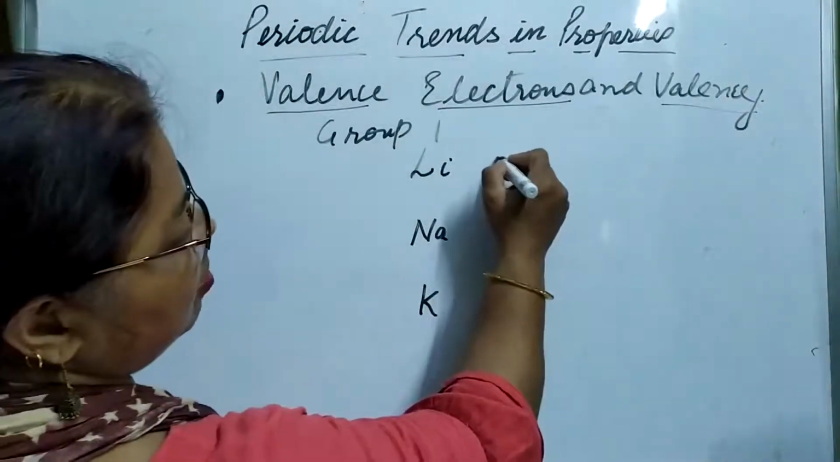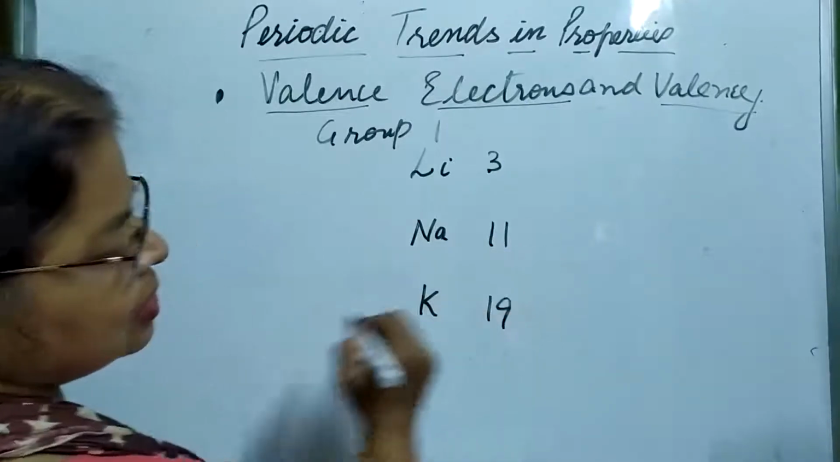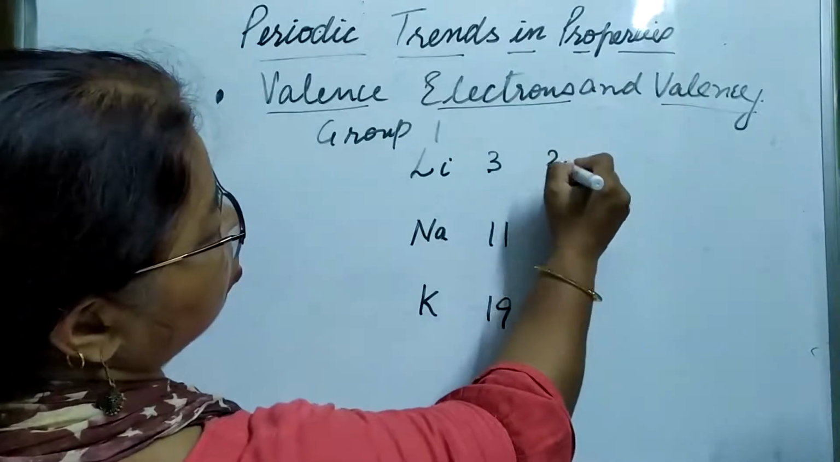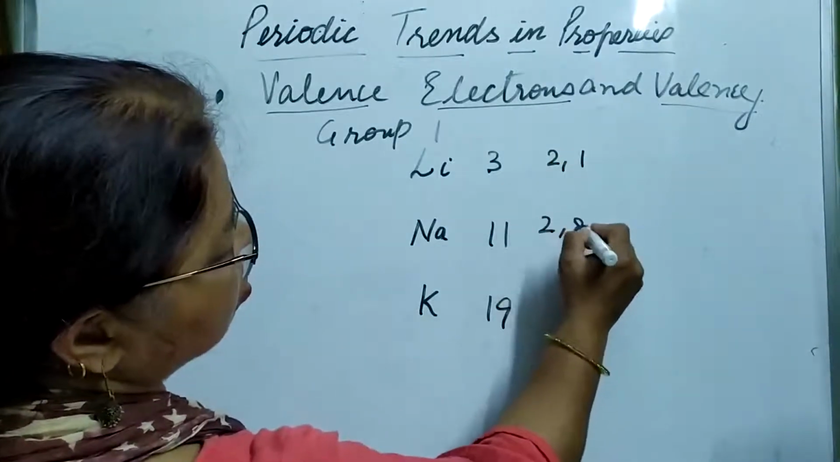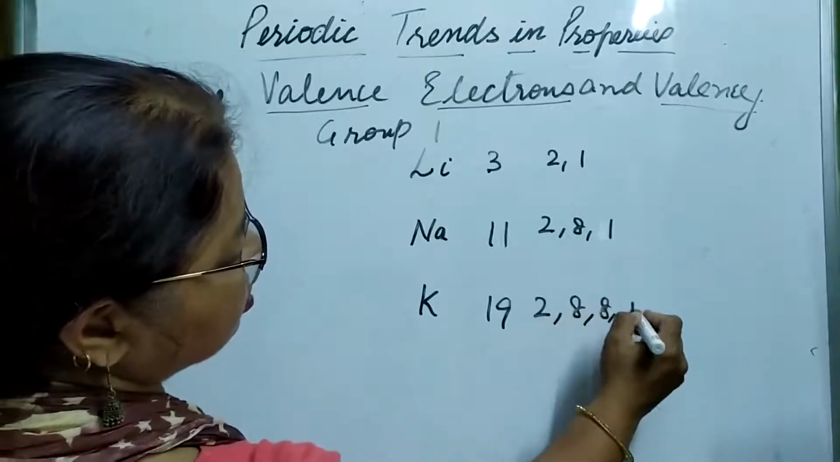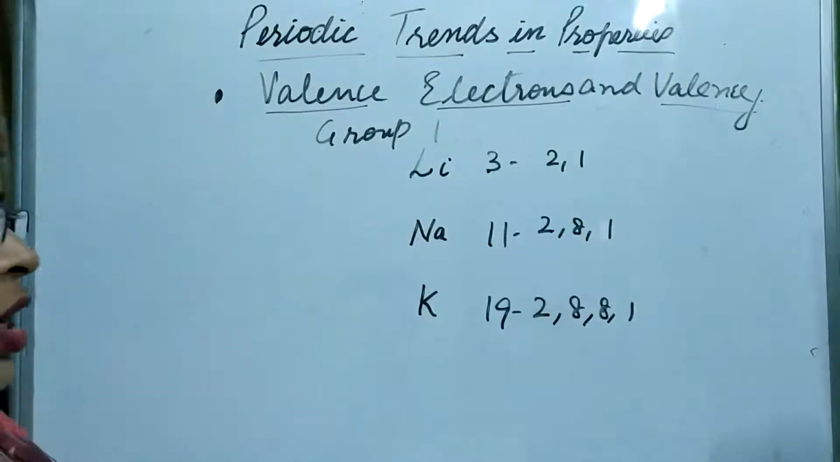Now what is the atomic number? 3. Then it is 11. This is 19. What is the electronic configuration? 2,1; 2,8,1; 2,8,8,1. Okay. We are discussing the electronic configuration.